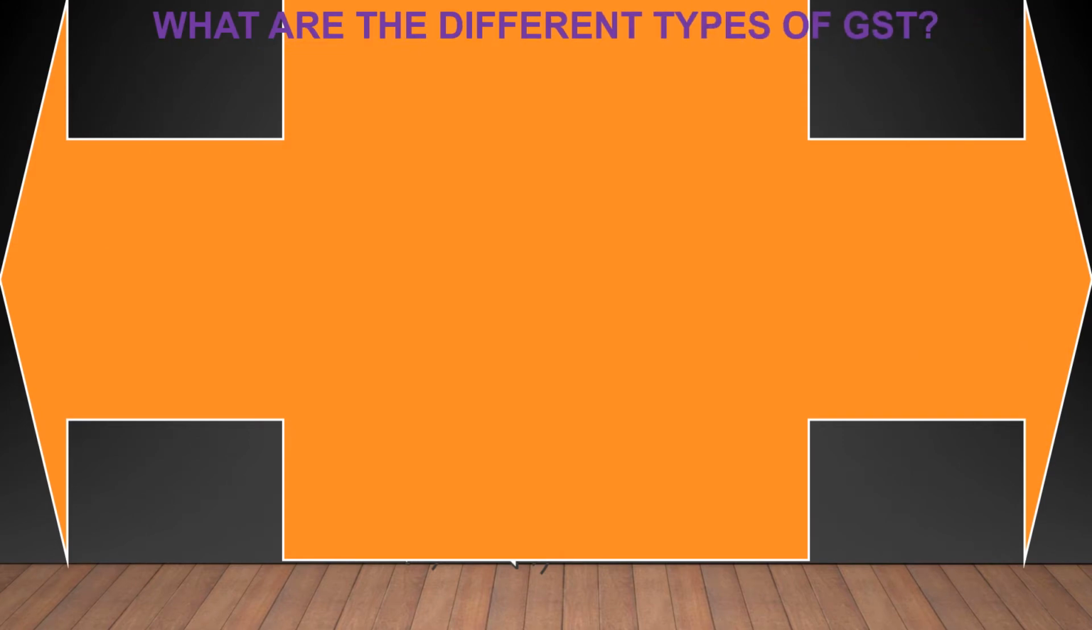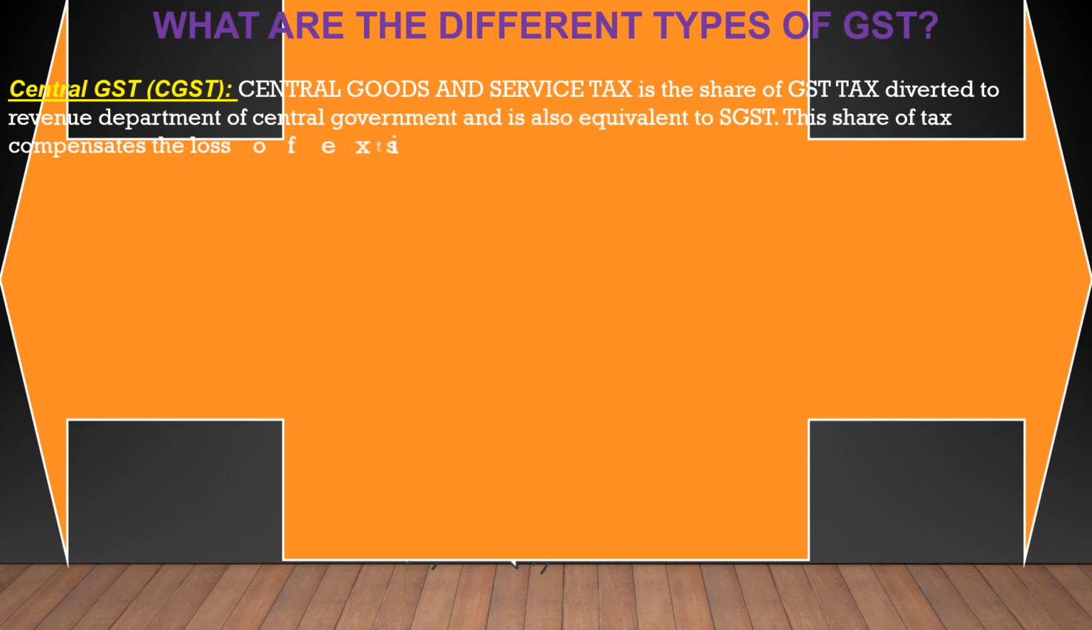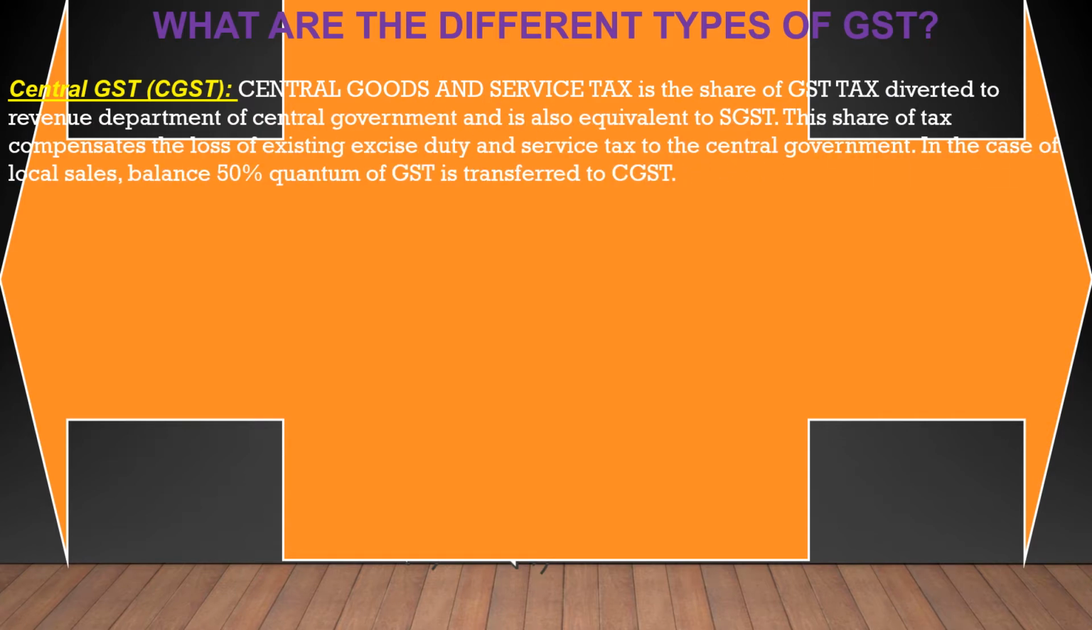What are the different types of GST? Central GST, CGST, Central Goods and Service Tax is the share of GST tax diverted to Revenue Department of Central Government and is also equivalent to SGST. This share of tax compensates the loss of existing excise duty and service tax to the central government. In the case of local sales, balance 50% quantum of GST is transferred to CGST.